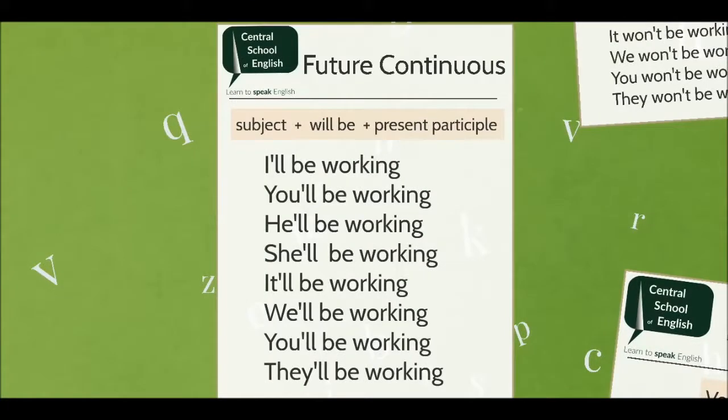When we are speaking in English, we use the contraction of the verb will. For example, English speakers will say, I'll be working. You'll be working. He'll be working. She'll be working. It'll be working. We'll be working. You'll be working. They'll be working.